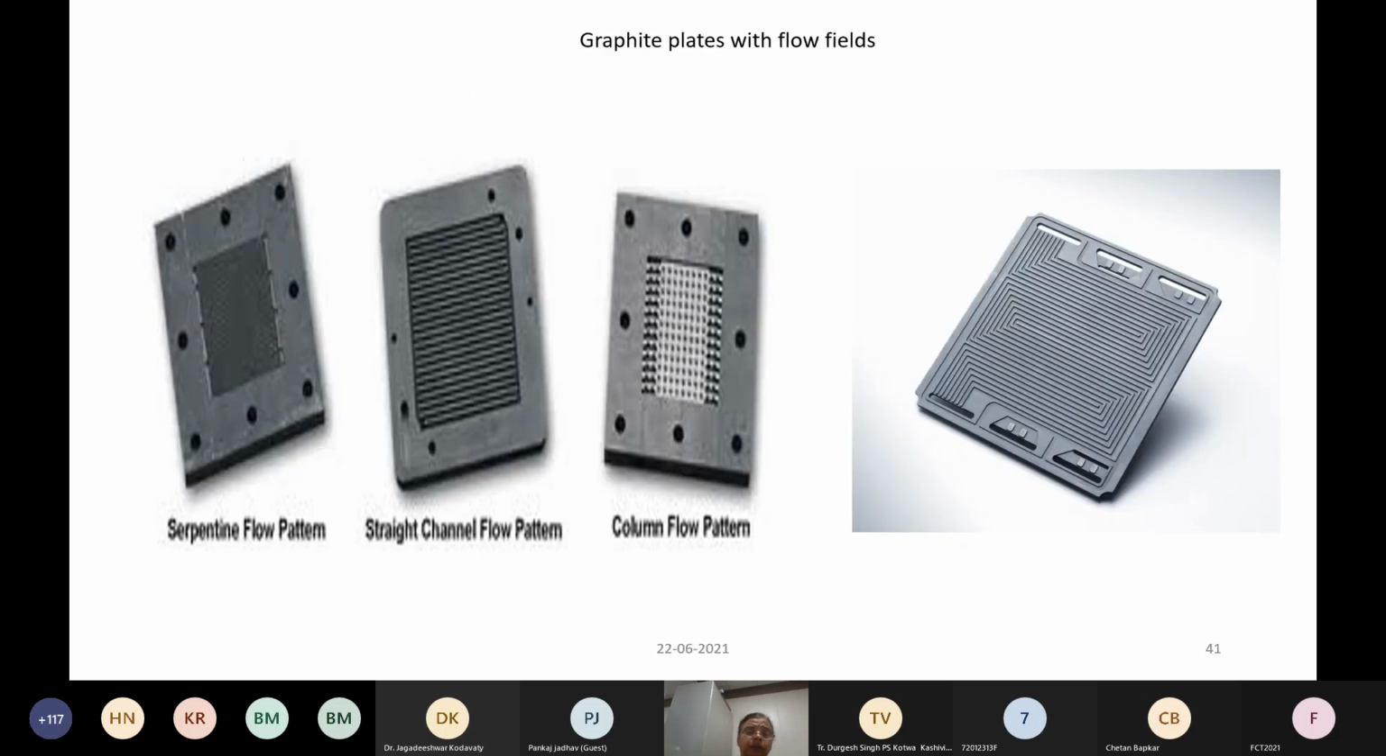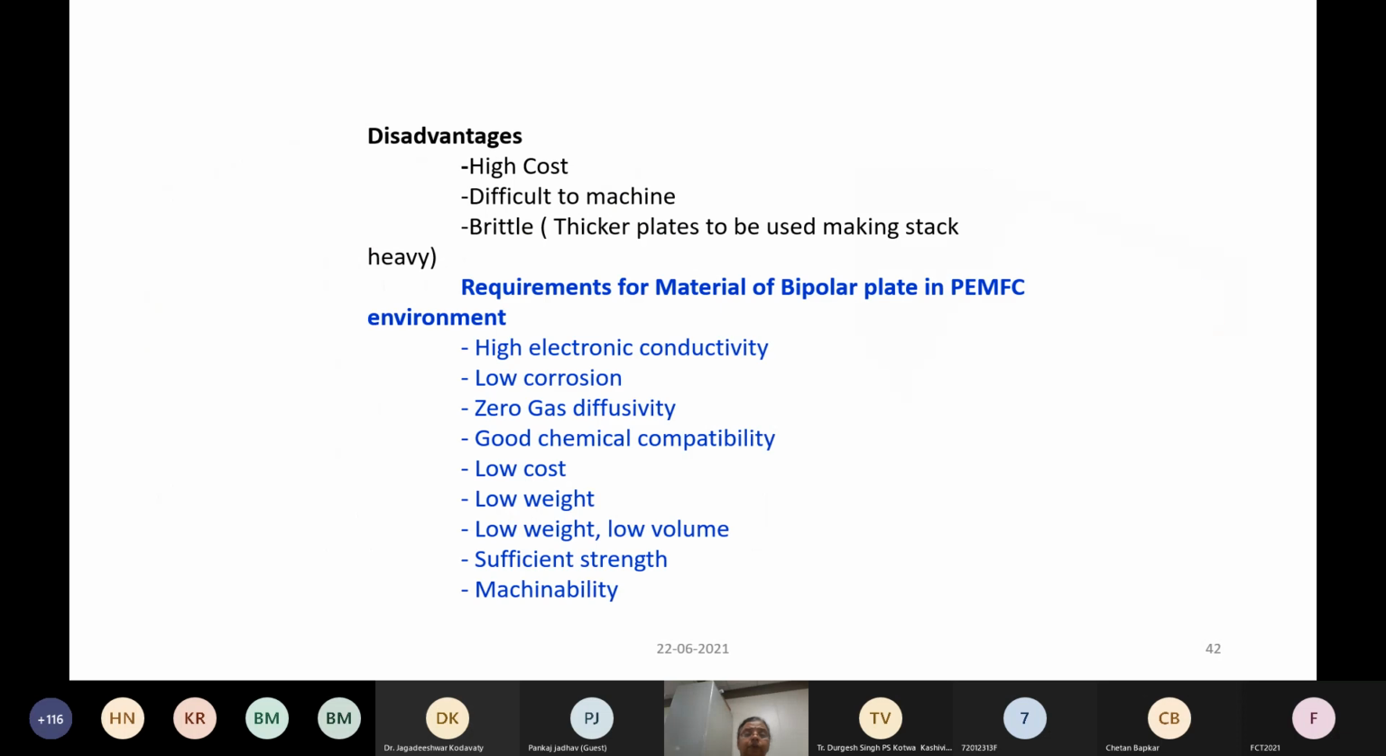I've just shown you the different kinds of patterns that are possible. You can have a serpentine flow where gas flows from one channel to another, or you can have a parallel flow channel where it just has a straight passage, or you can have what is known as an interdigitated method where it flows across the electrode. Such designs need to be formed in the graphite plate. As a result, it is high cost, difficult to machine, and brittle.